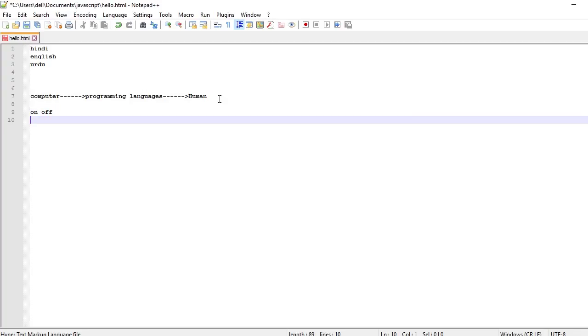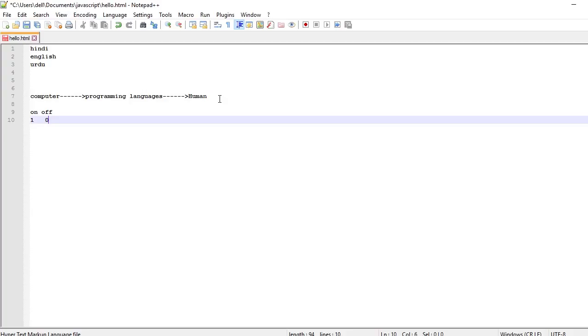This on is represented by 1, and this off is represented by 0. So a computer understands only two things, 1 and 0, nothing other than that.